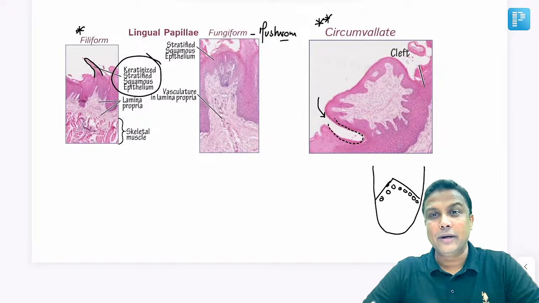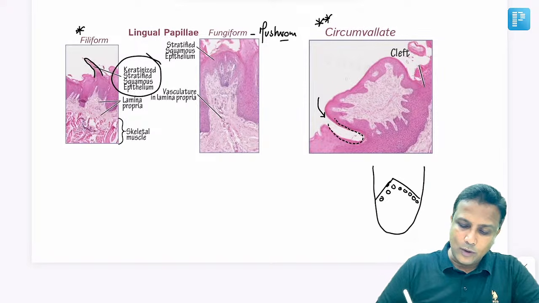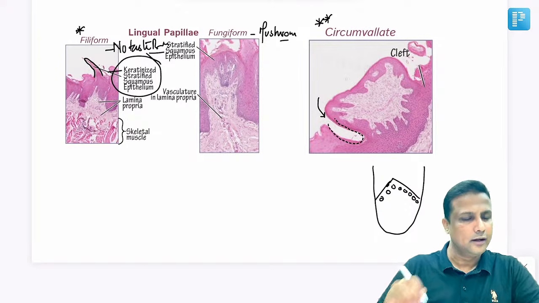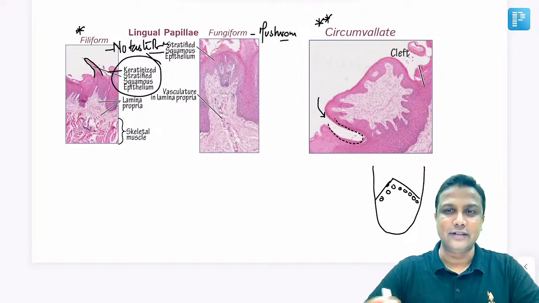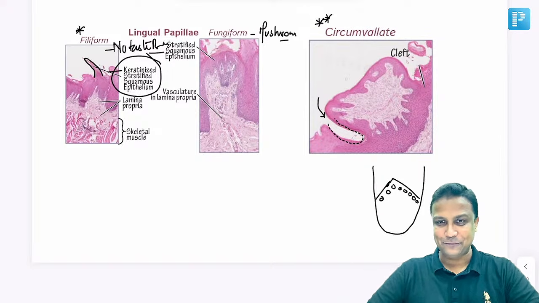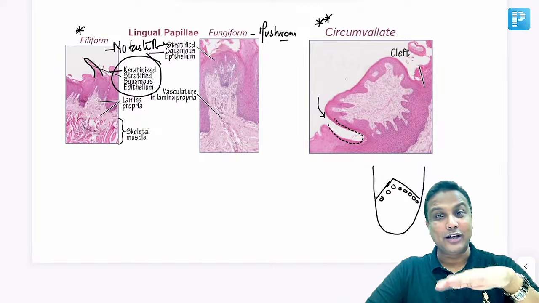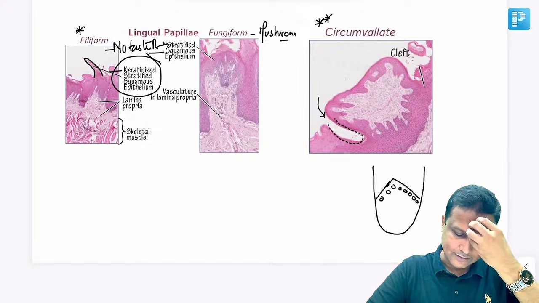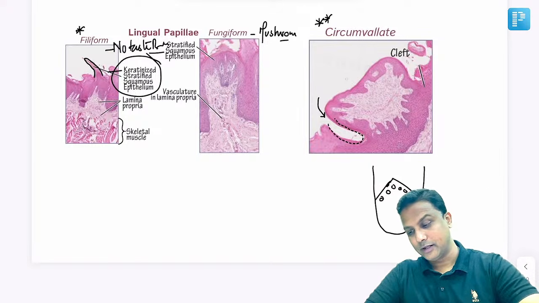What does papillae mean? Normally they should have taste buds, but the one which does not have any taste buds, sir, no taste buds, answer again: the filiform papillae. These are all the points you have to remember. That's all. You are ready for your exams. So if you get this papillae question in the tongue topic, you have to read all these points. You are ready for the exams regarding the papillae of the tongue.